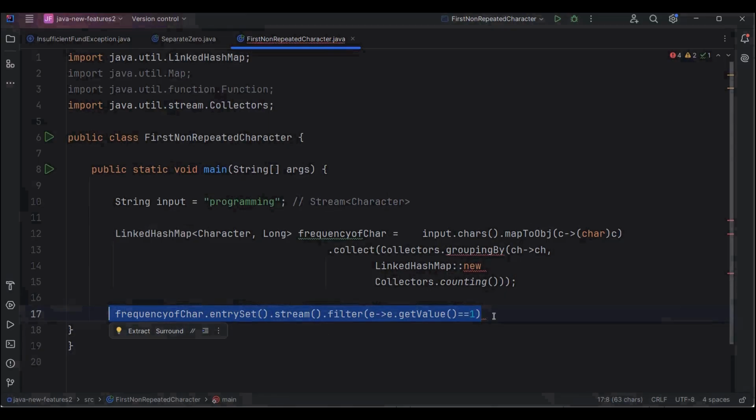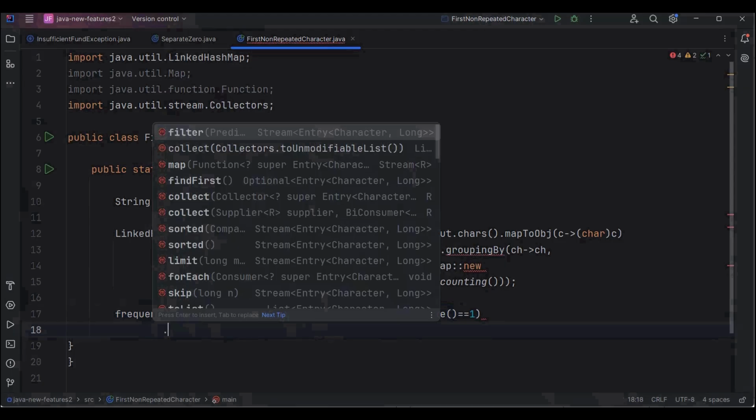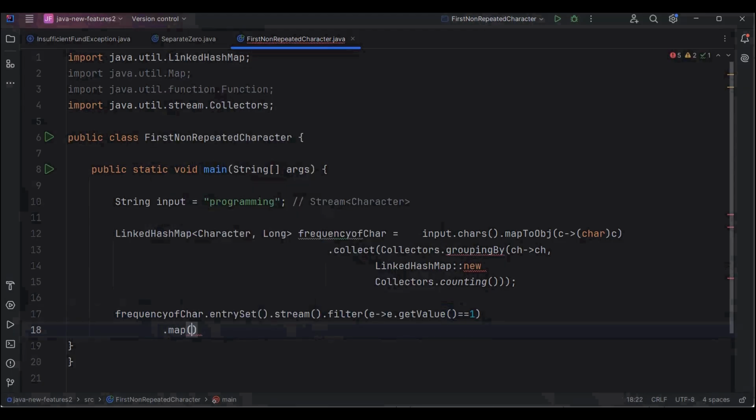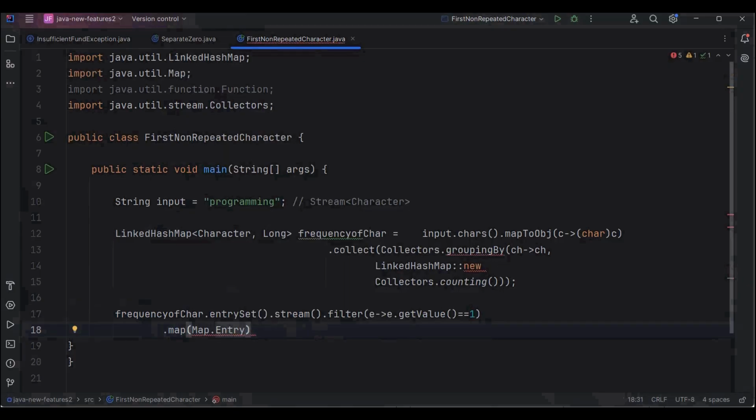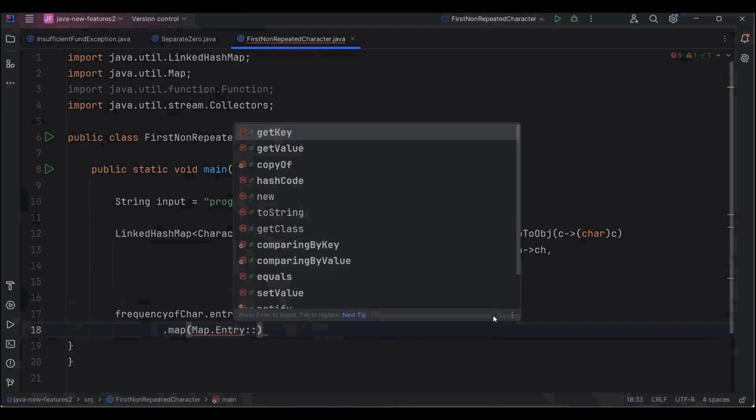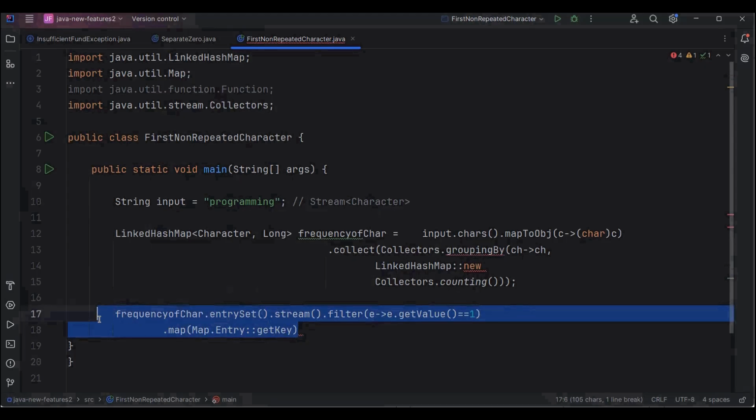Now after filtering, I need only the key from this map. I don't need the value. And to get only the key, I'll call one more method, that is the map method. Inside this map method, we'll write map dot entry, and on this entry, I'm going to call the getKey method. So now I have all those keys whose frequency is equal to 1.